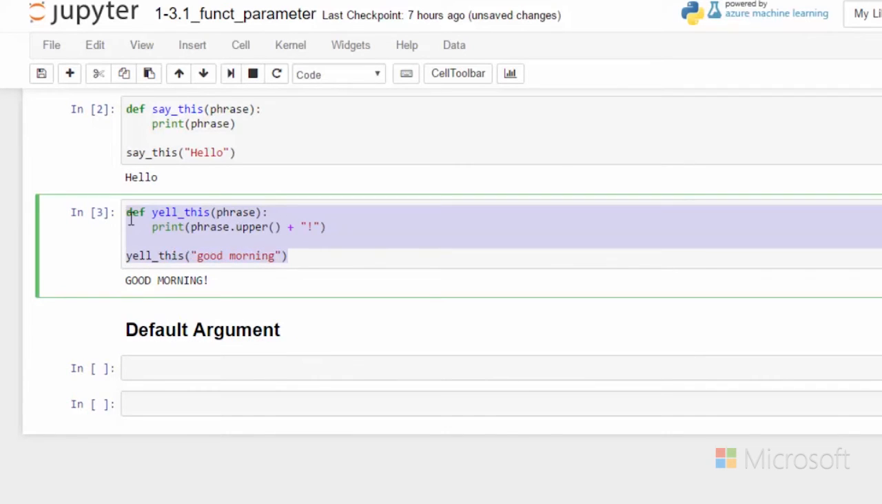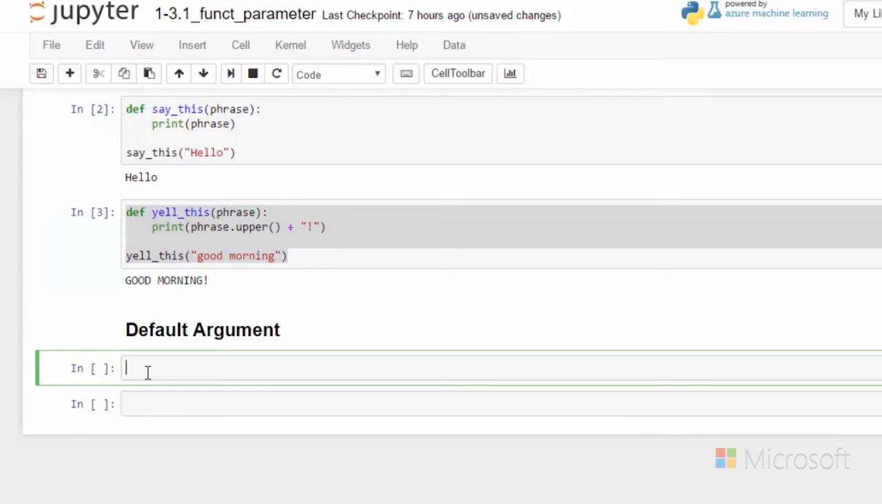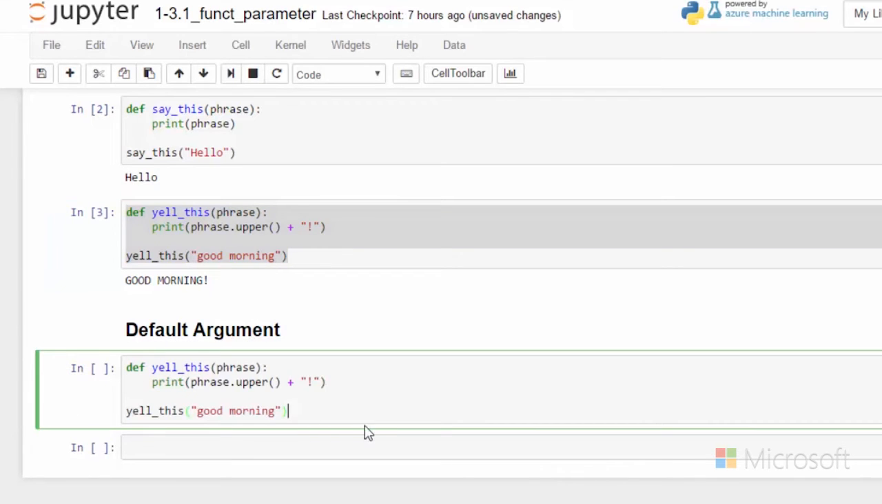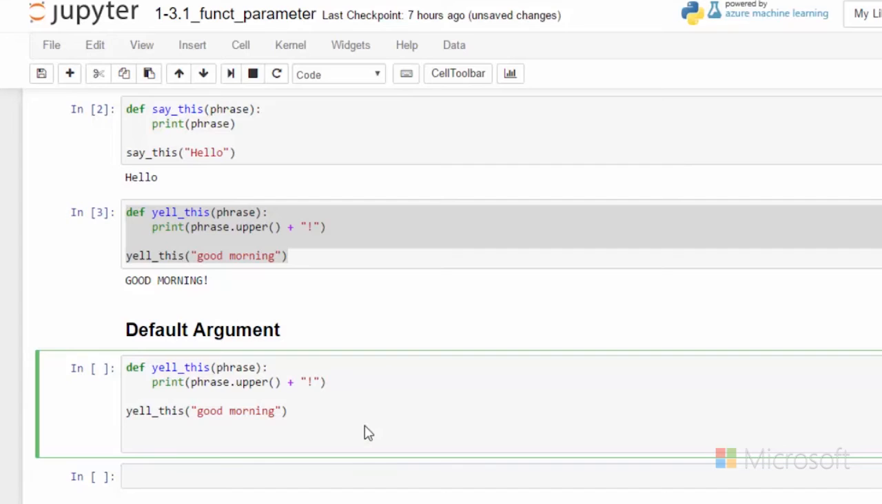But what if we wanted a default value so that we can call this without any arguments? So I want to call yellThis just with parentheses and no argument inside. How I would do that is when I define my parameter, I would assign it a value.